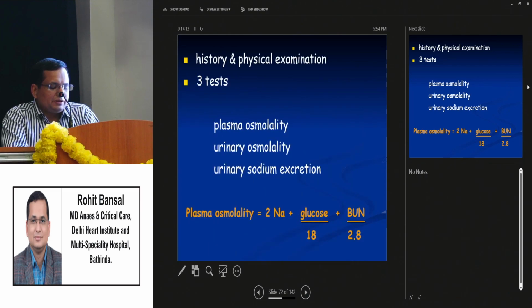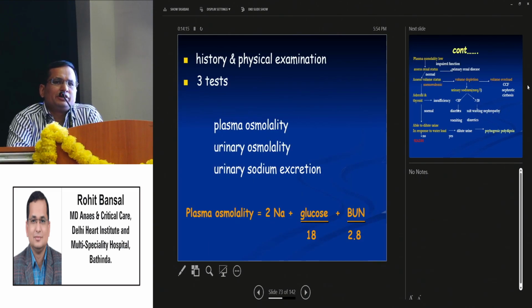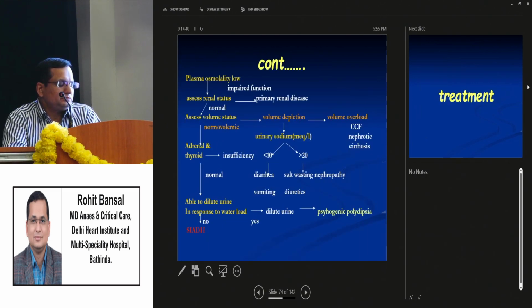How is the diagnosis made? For diagnosis, you need to note 3 things. First is the history, and then 3 tests: plasma osmolality, urine osmolality, and urine sodium excretion. Now, plasma osmolality is calculated by the formula: 2 times sodium plus glucose divided by 18 plus blood urea nitrogen divided by 2.8. This will give the plasma osmolality. Then calculate the urine osmolality and urine sodium excretion.